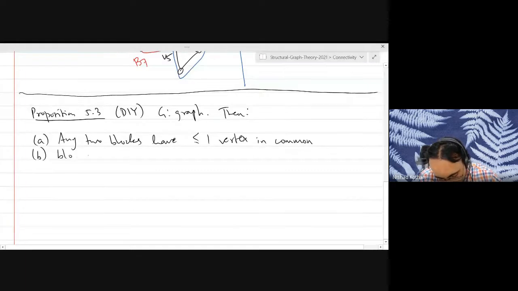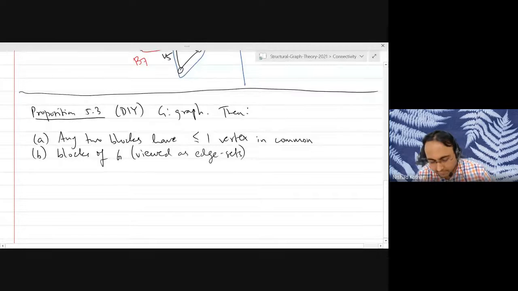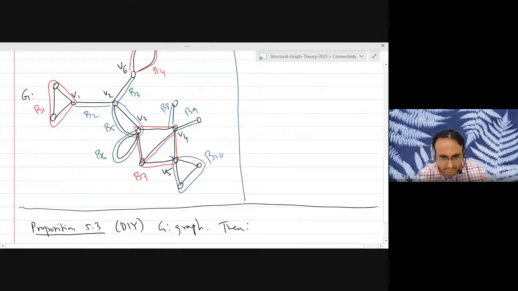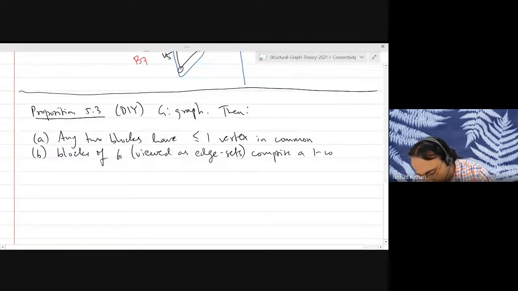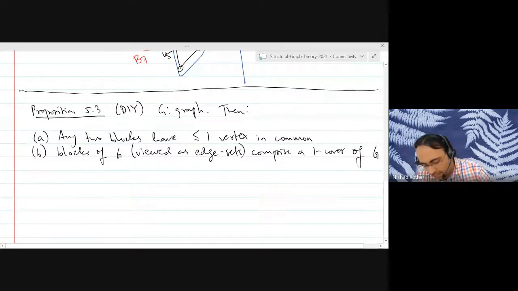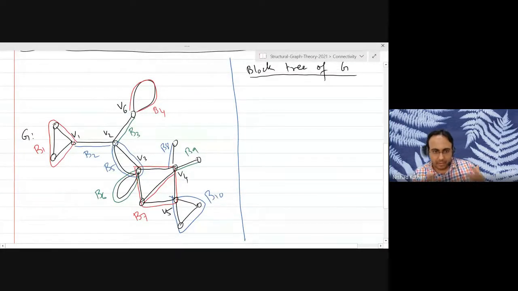Furthermore, if you look at the blocks of the graph G and you view them as edge sets, so you don't think about the vertices, you just consider the edge sets, like we have done in this example. I've just colored the edges to indicate the blocks. What you get is a one cover of the graph. What does one cover mean? Every edge will be part of one block and no edge will be part of two blocks, right? So all the edges will be covered exactly once by the blocks, which is what is happening in this example. And that's not a coincidence.